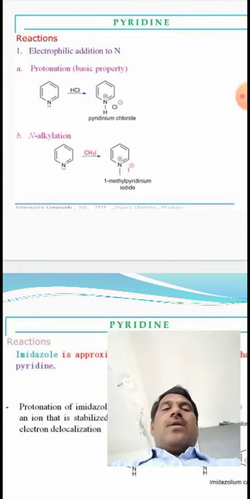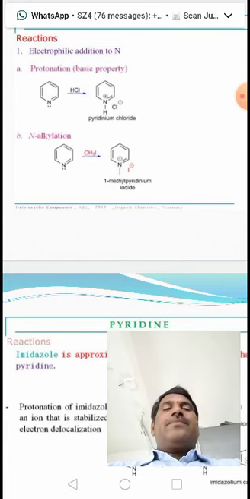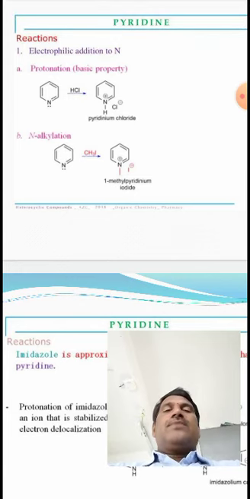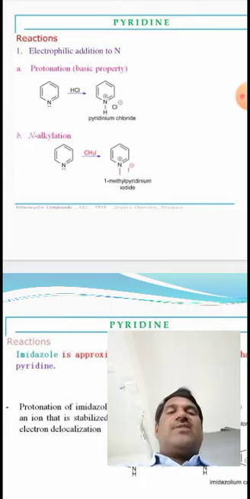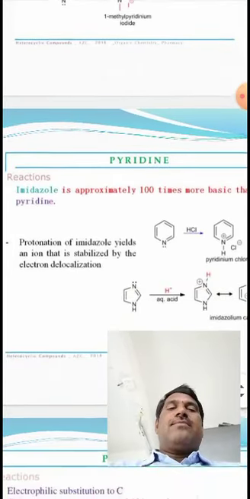So pyridine reacts with alkyl halides and is converted into N-alkyl pyridine. So you can substitute the alkyl group on the nitrogen of pyridine with an alkylation reaction.